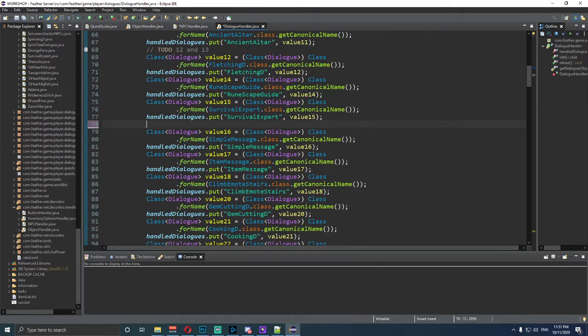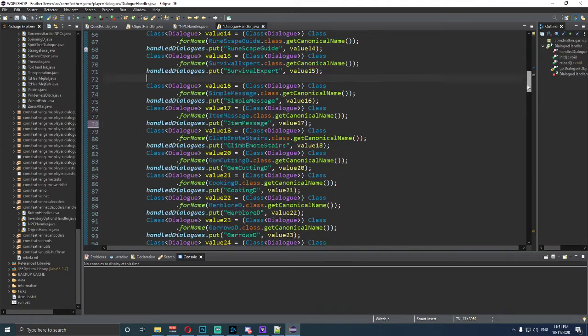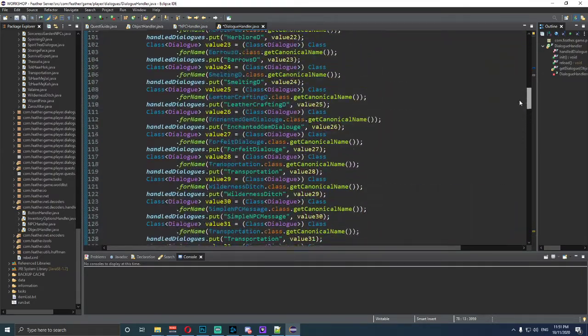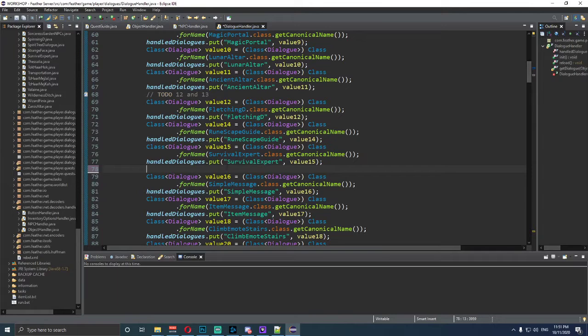Okay, to get started, we're going into Dialog Handler. We need to find a section and find the nearest value that we could use. If we scroll down and look around, we can find some that are there, some that are missing. In this case, I found that value 19 was missing. So I'm going to type it here, because it's right next to the Runescape guide and the survival expert.